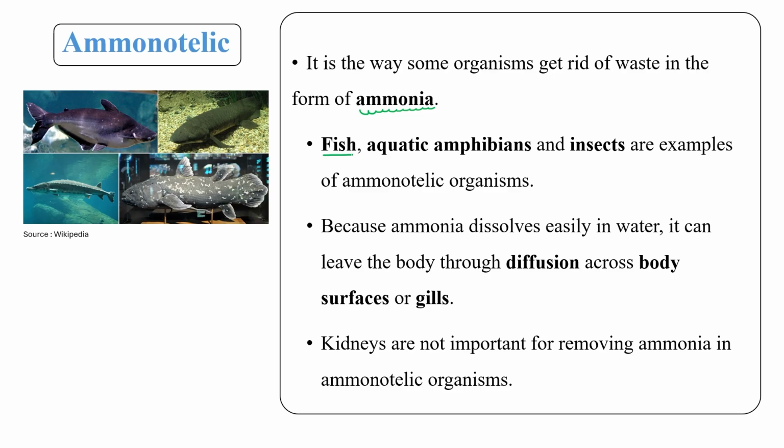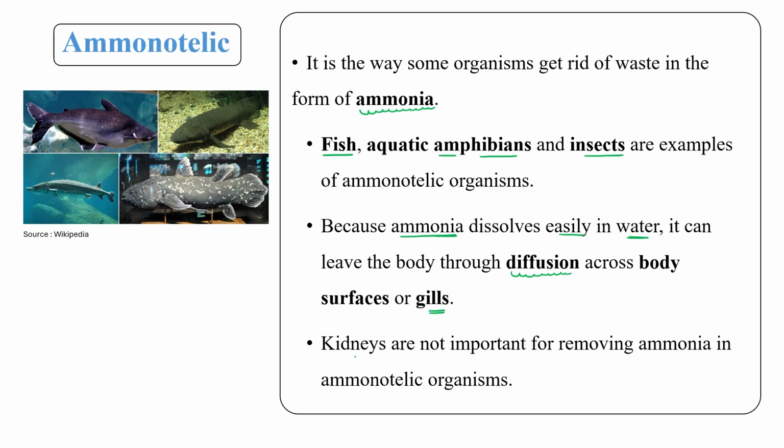Certain kinds of fish, all the fishes, aquatic animals like amphibia and some insects come under this category. Ammonia is a type of gas, and it dissolves very easily in water, so it can leave the body through diffusion across the body surface or through gills. It is highly soluble in water.